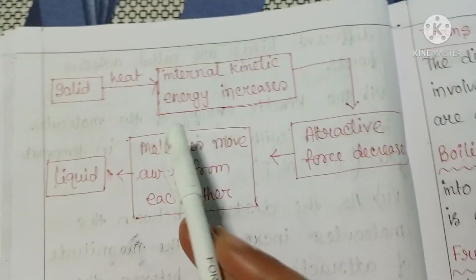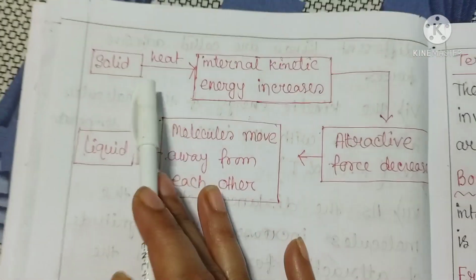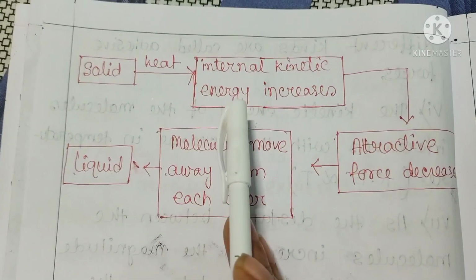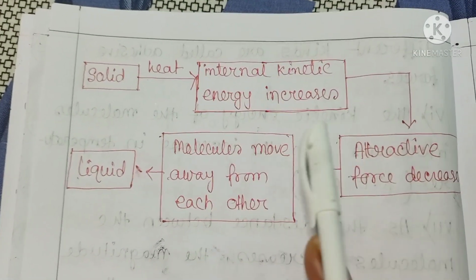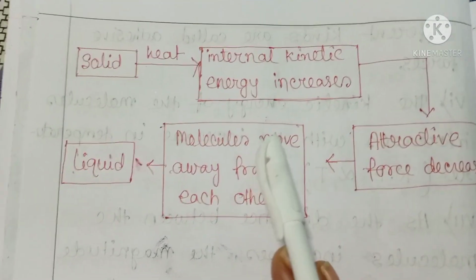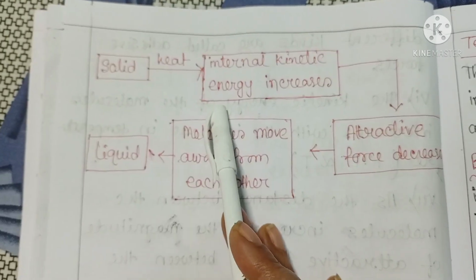And on deposition process, gaseous state directly changes to solid state. See, now what is the reason behind it? When a solid is heated, its molecules gain kinetic energy and become active. The molecules try to overcome the intermolecular force of attraction.